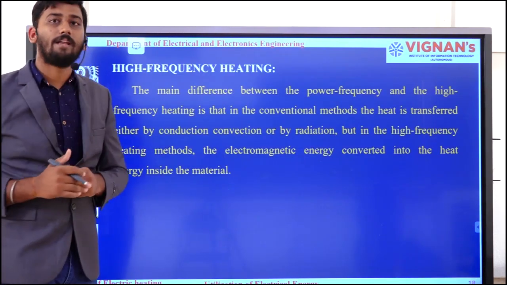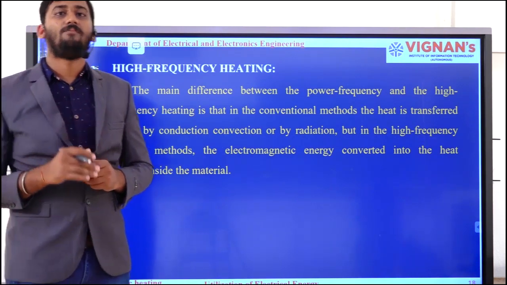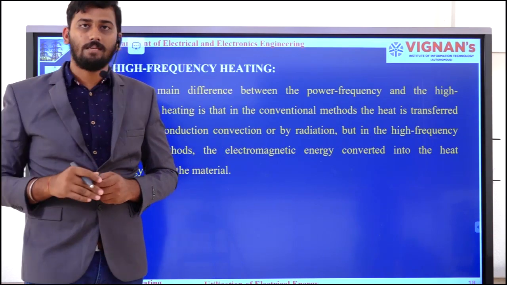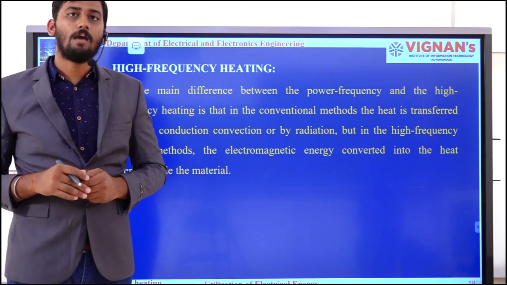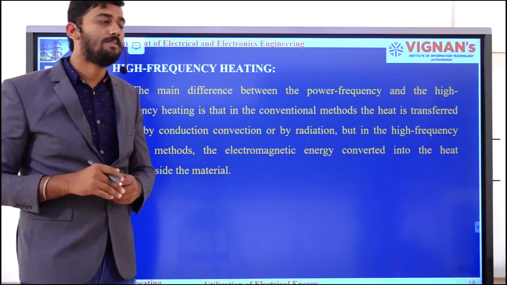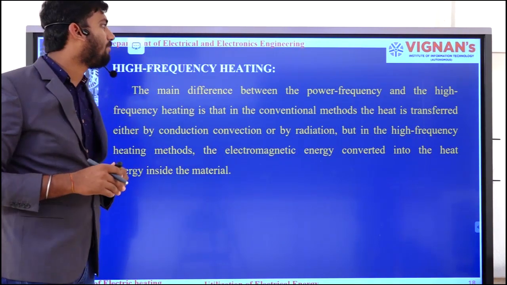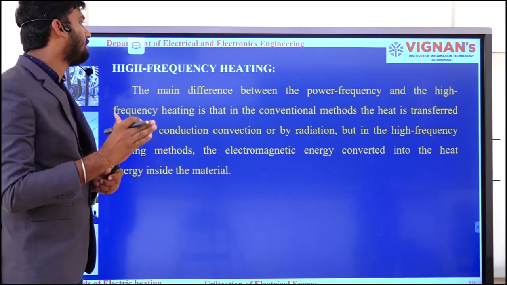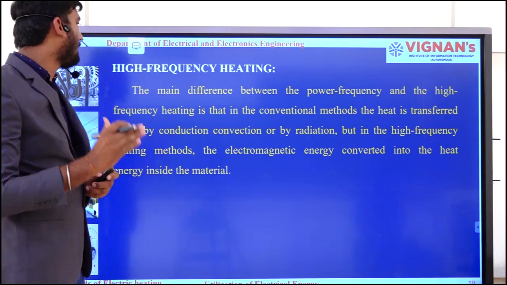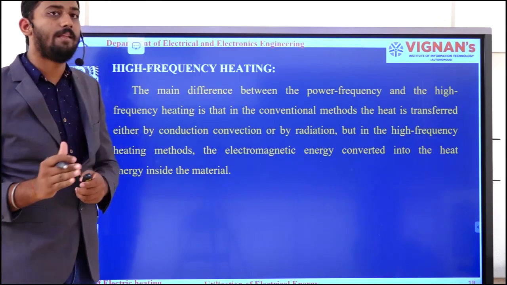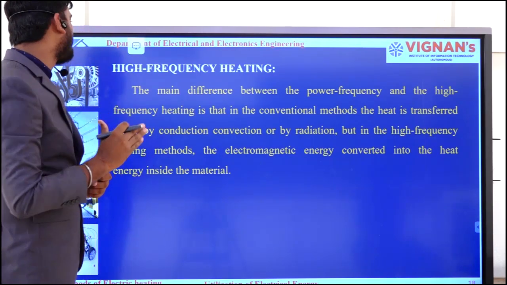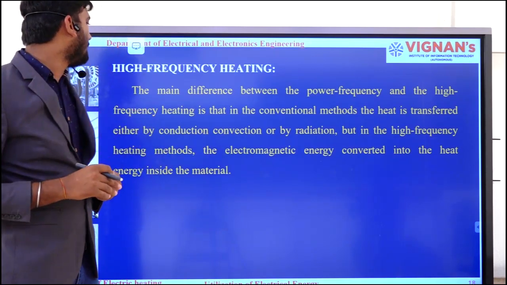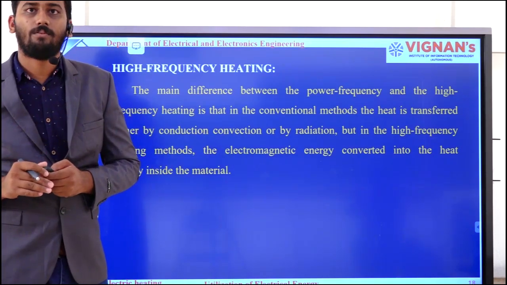Okay, moving on to the next method of heating, that is high frequency heating. As of now, we have discussed the power frequency heating. Now we are going to discuss the high frequency heating. The main difference between power frequency and high frequency heating is that in conventional methods, the heat is transferred either by conduction, convection, or by radiation. But in high frequency heating methods, the electromagnetic energy is converted into heat energy inside the material itself.